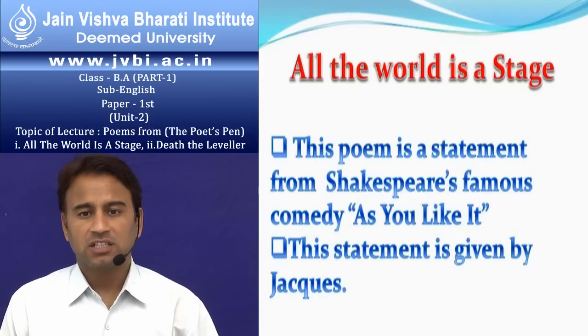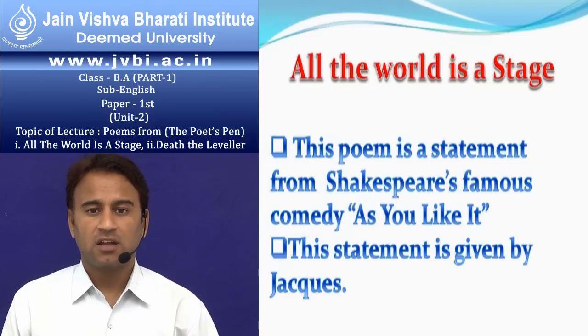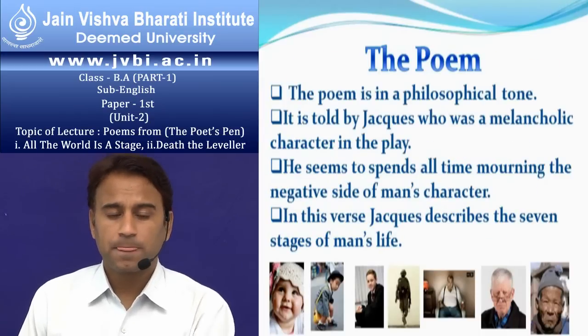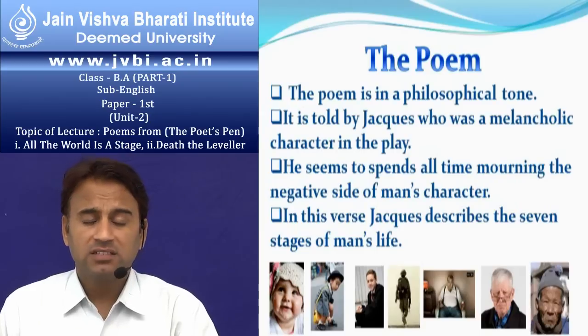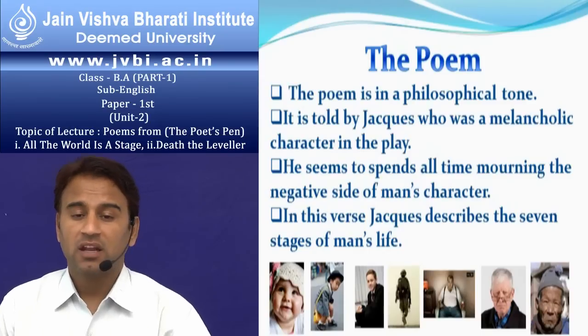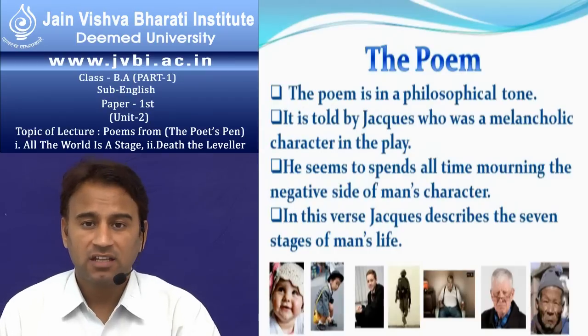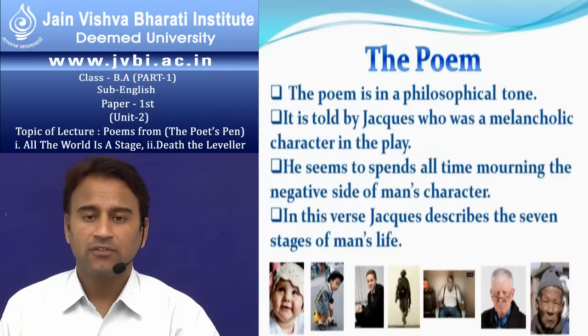And second is The Seven Ages of Man, which is the title suggested by many critics and writers later. The poem is in a philosophical tone. As I have told you, Jacques is a melancholy fellow and always talks in a philosophical tone, and he says that the world is a stage and there are 7 stages in every man's life, and he lives his life as an actor.